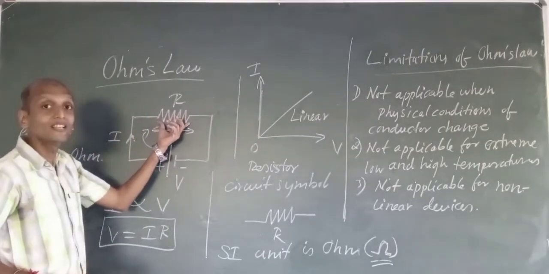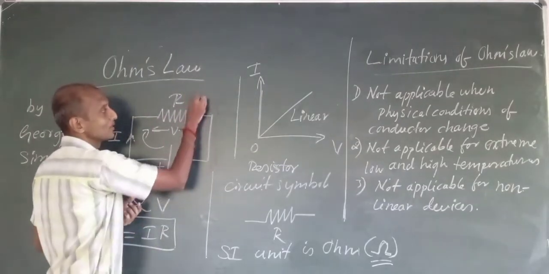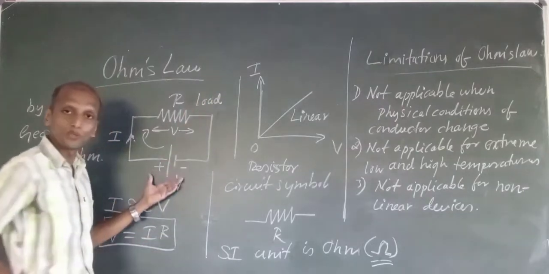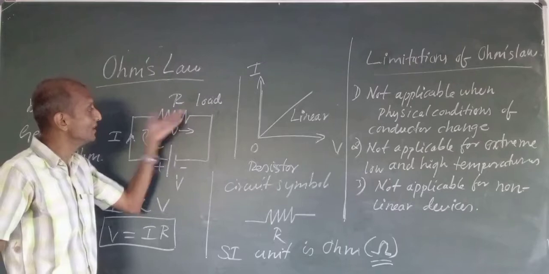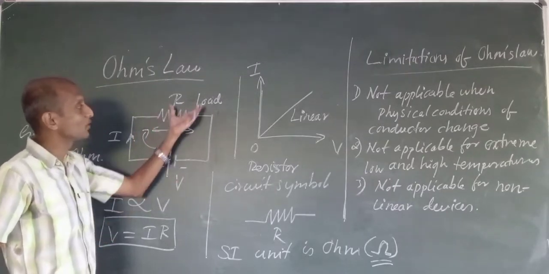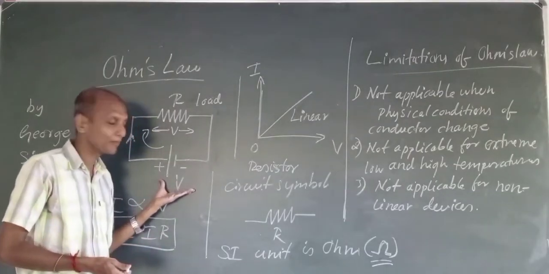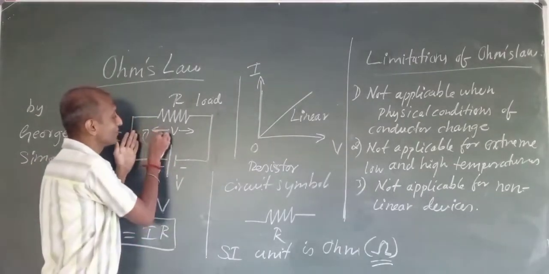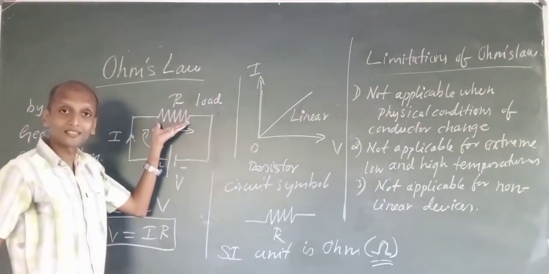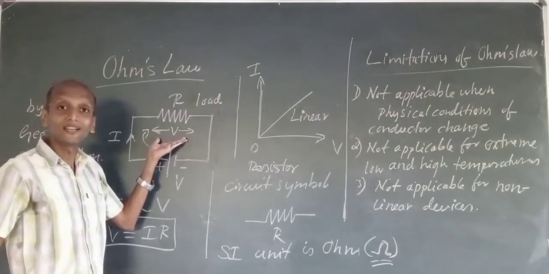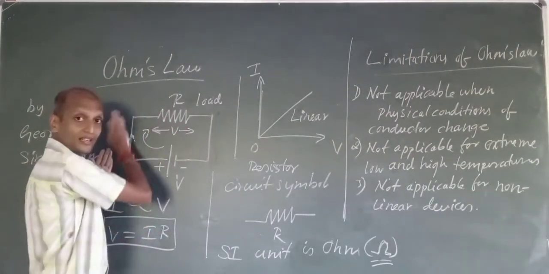Here we have a resistance, and I can call this the load. This voltage will be utilized here. This is your source, and this I can call the load. Whatever voltage you have applied here, the same voltage will be dropped across this resistor, because a resistance is a component which opposes the electric current flow.